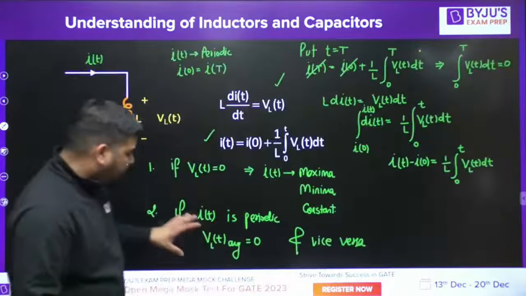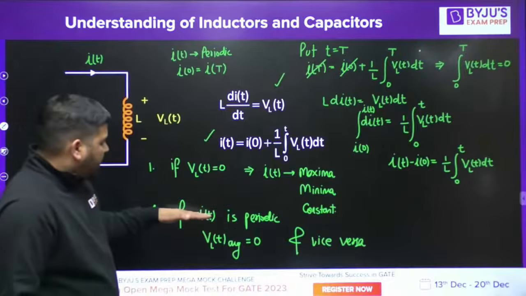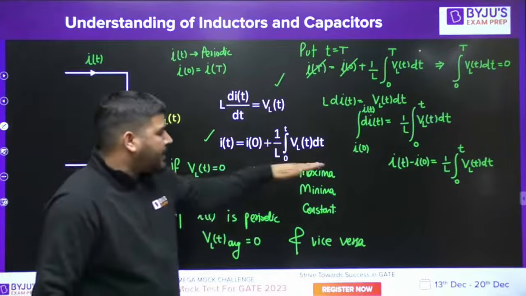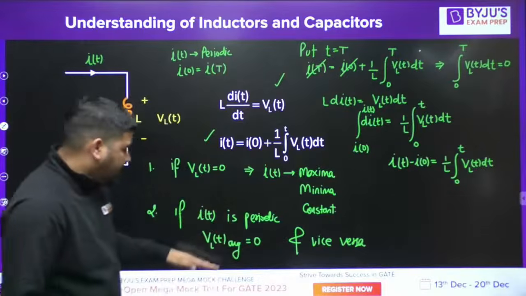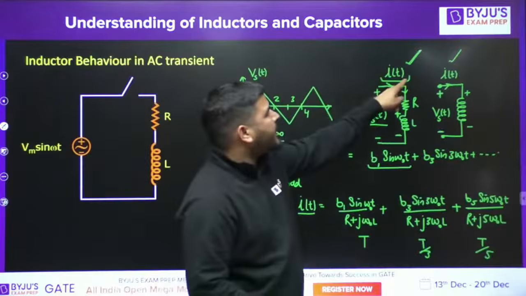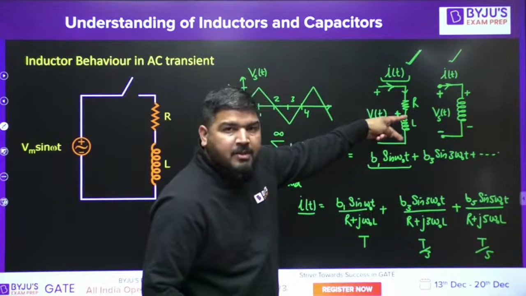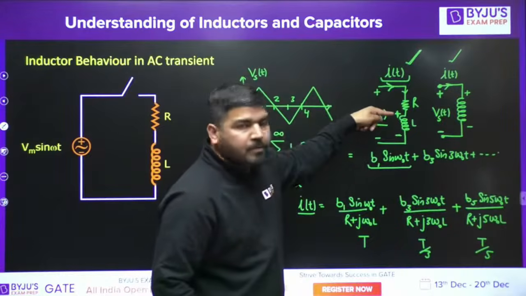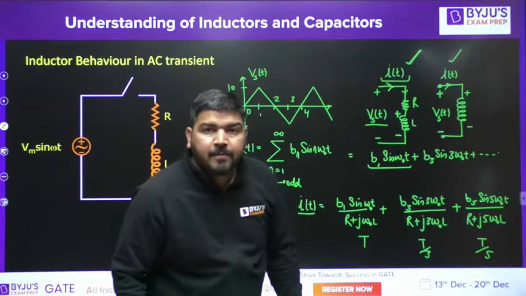So I told you that you need to remember these points. If VLT is 0, then the current either has maxima, minima or is constant. If IT is periodic, then the average voltage across the inductor will always be 0. Since IT is periodic, the average voltage across the inductor will be 0. So if the source has some average value, that average value will appear across R only.